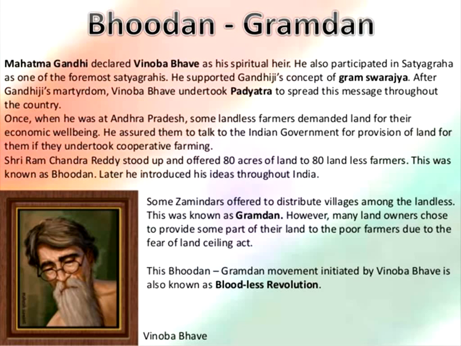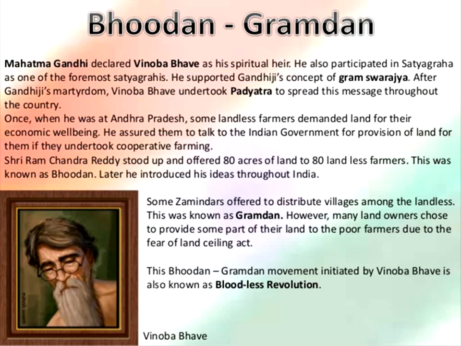At that meeting, Sri Ramachandra Reddy, a person in Andhra Pradesh who had a lot of land, stood up and offered 80 acres of land to 80 landless farmers. This term is known as Bhudan.